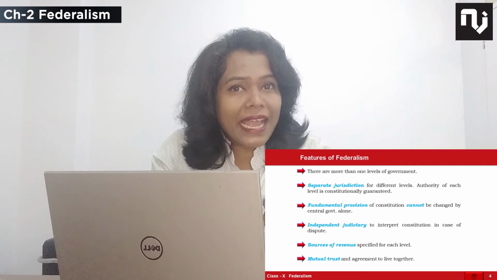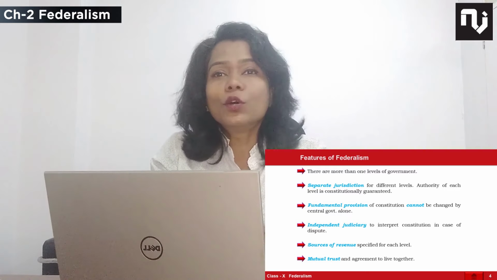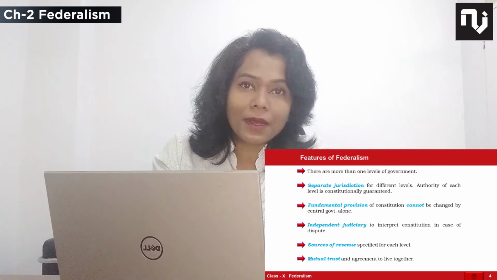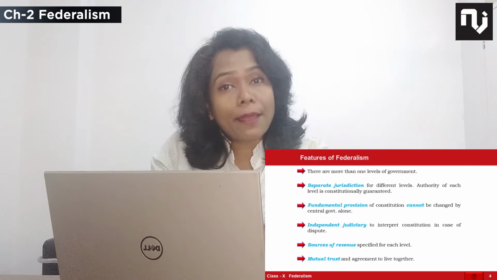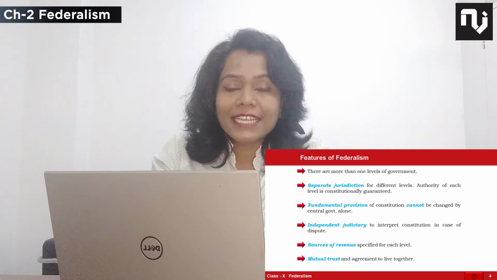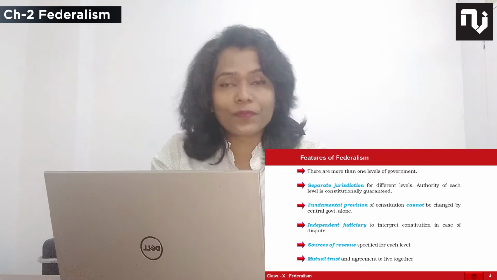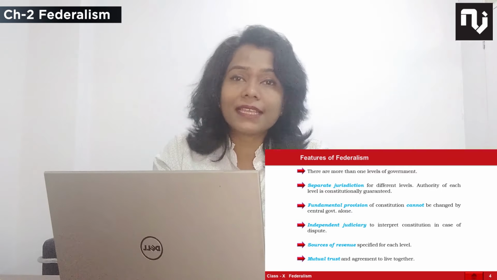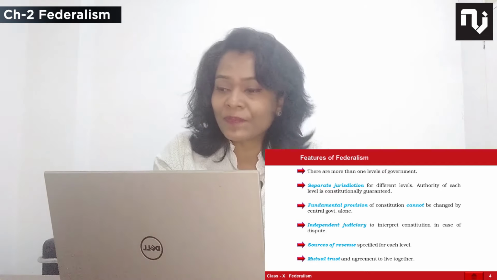I assume that you know what is parliament, who is MP, the difference between Lok Sabha and Rajya Sabha, what is state legislative assembly or MLA, and that some states have a state legislative council also, and the difference between them. These are the fundamental things that every political science student should know.